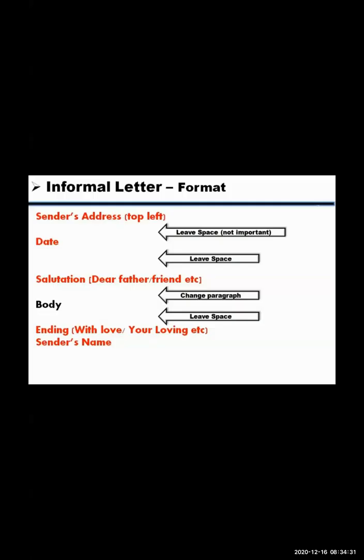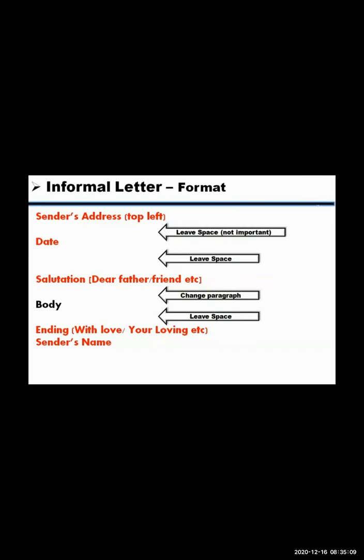Now, Falguni has asked about the same thing we are doing here: the living space, where this confusion is. That is given in this picture which I am sharing with you. First, there is the sender's address on top, and the date comes next, where there is no need of leaving a line or space. I also showed you an example of a letter where the date comes exactly under the address. There was no space left.